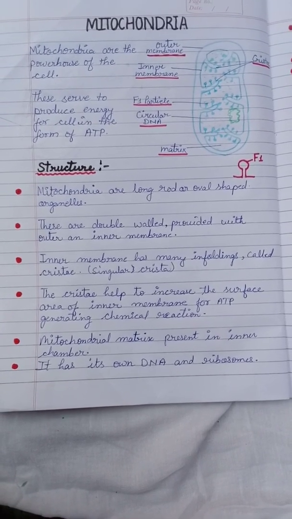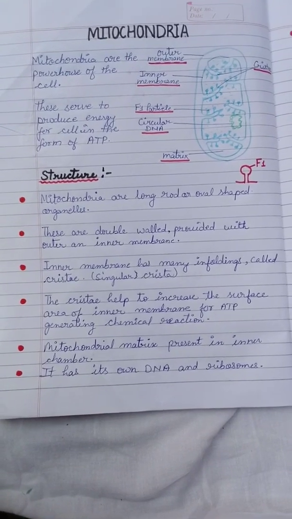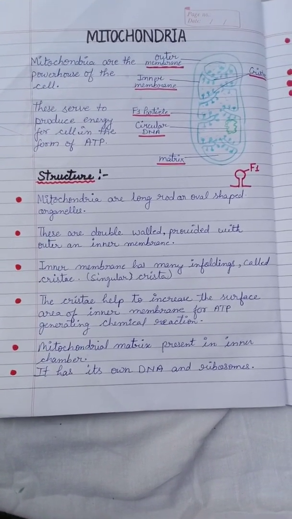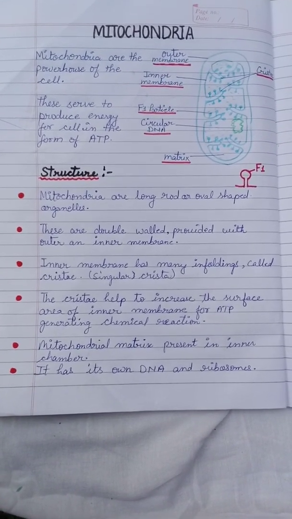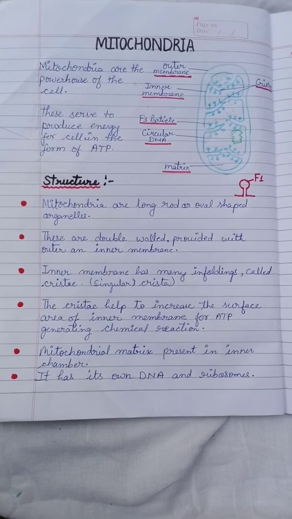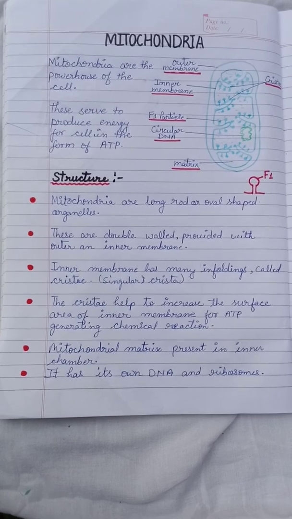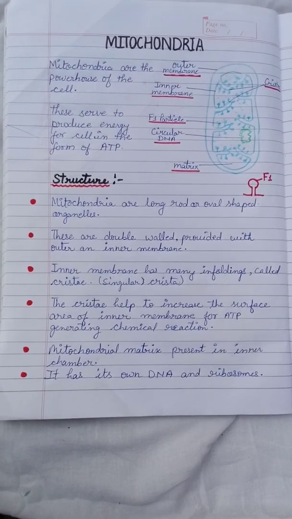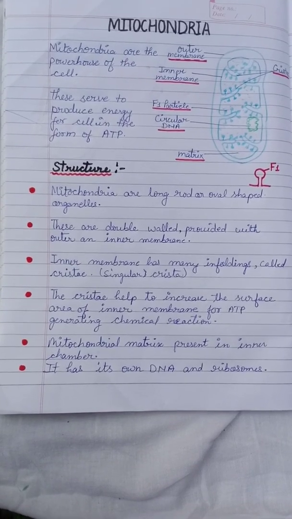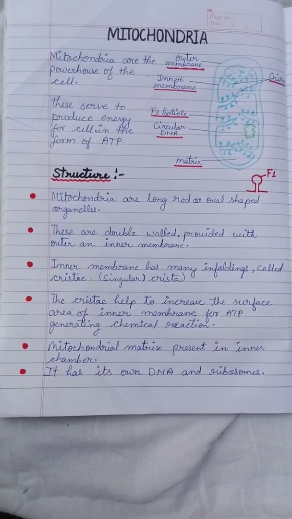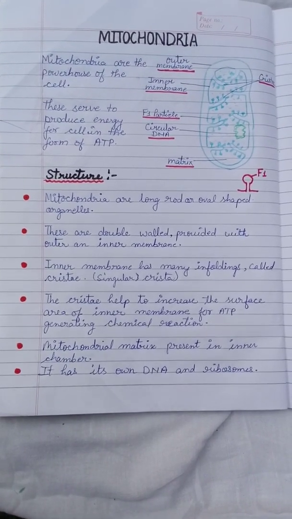Mitochondria produce the usable form of energy. We all know we get energy from food, but that energy is not in a usable form. It is necessary to convert the non-usable form of energy molecules into the usable form of energy molecules, and this is done only by mitochondria. That's why it is also known as the powerhouse or power plant of the cell.